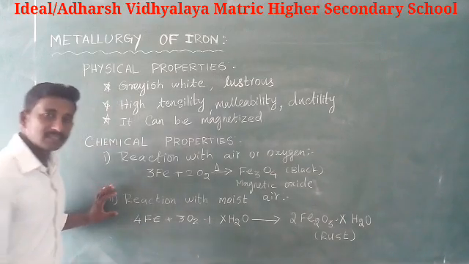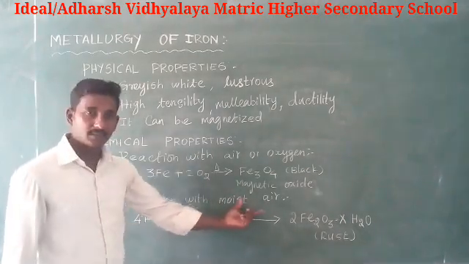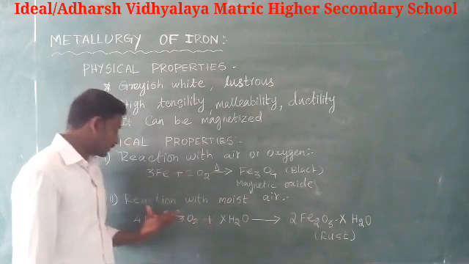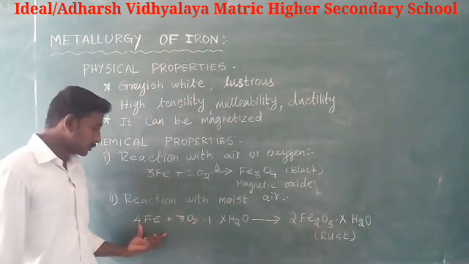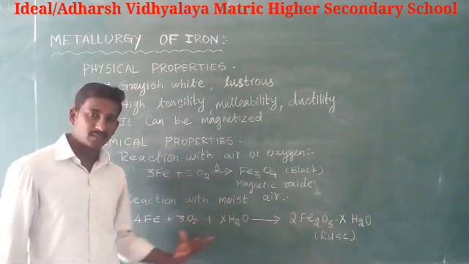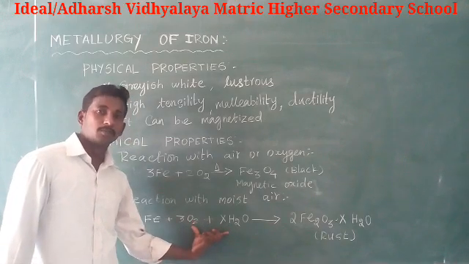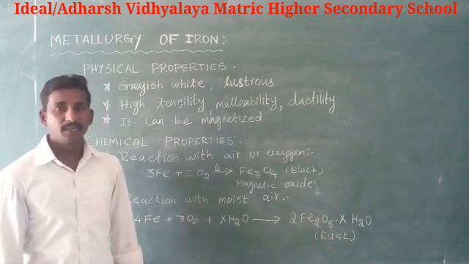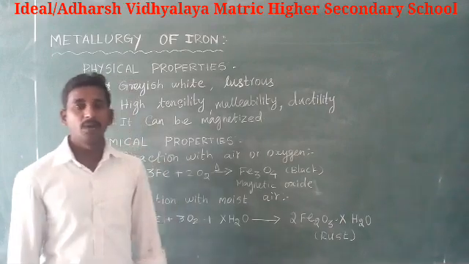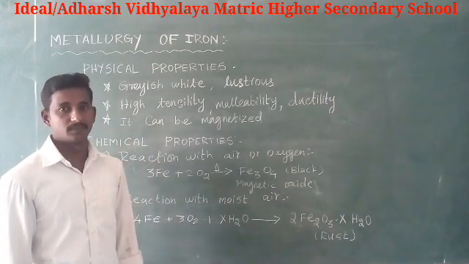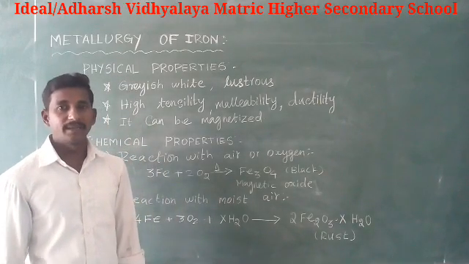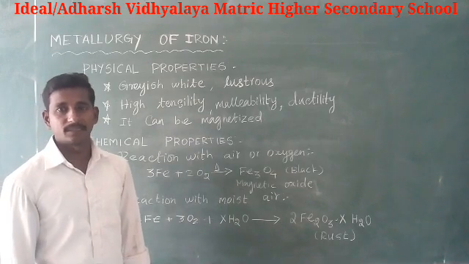Reaction with moisture: when iron is exposed to moisture, it forms a layer of brown hydrated ferric oxide on its surface.